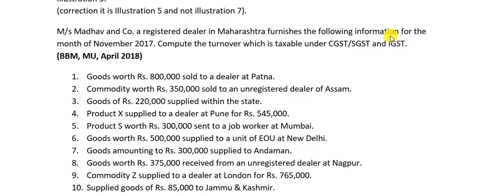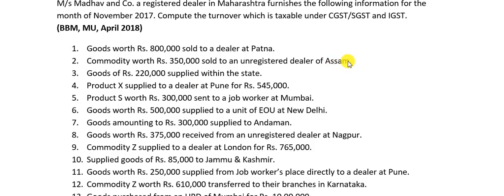See, in the previous problem they had asked only IGST. In this case they have asked all the types of GST, right? So we have to find out taxable turnover, then differentiate which are SGST, CGST and IGST. What we can do is have a column for those supplies which are taxable under CGST, SGST, and those supplies which are taxable under IGST. I think that's a better way to go, so we will do it that way.